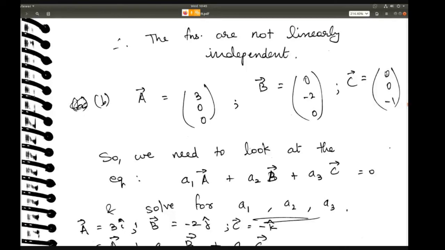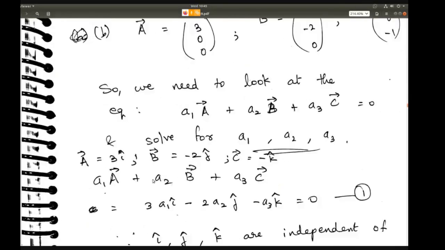Because for the i and j terms, they are 0 for C. Similarly, for B and A, you can see how it is. All right. So now you have to find a1 A plus a2 B plus a3 C. So what is that? 3 into a1 i minus 2 a2 j minus a3 k is 0. Okay.